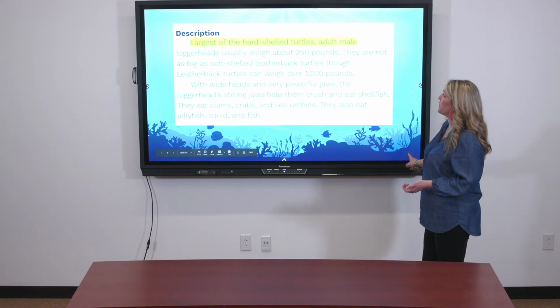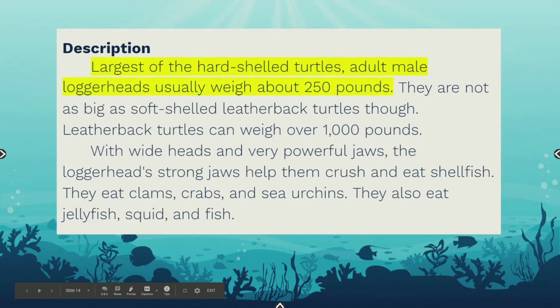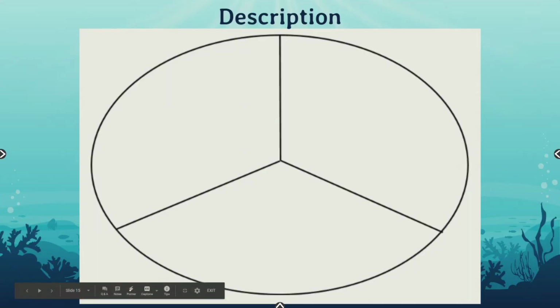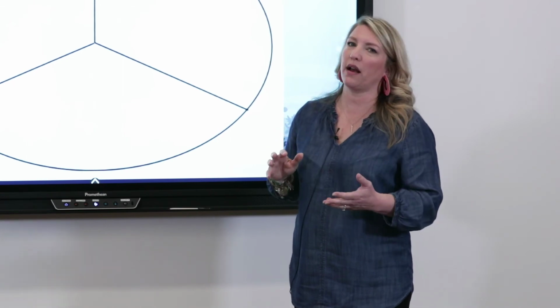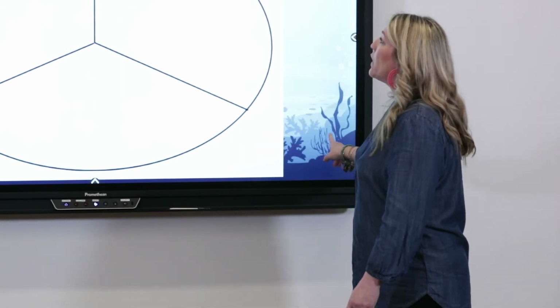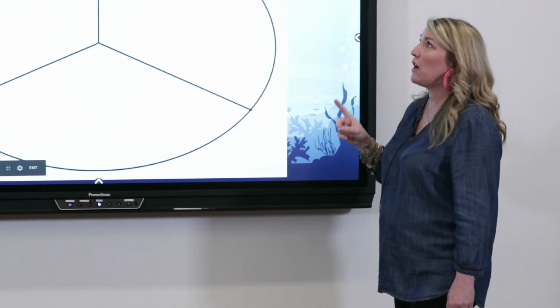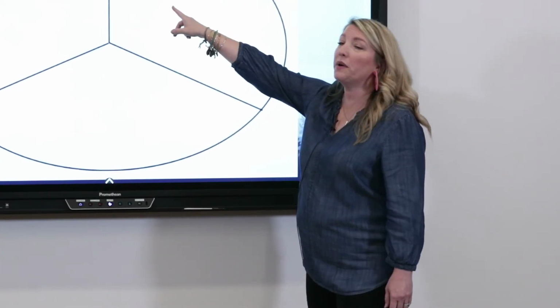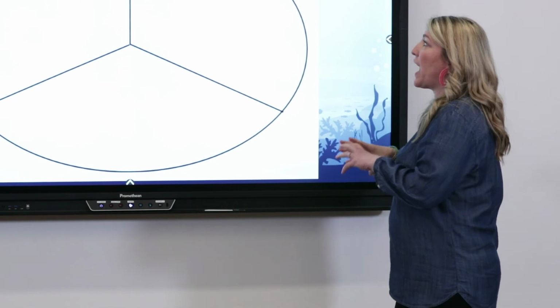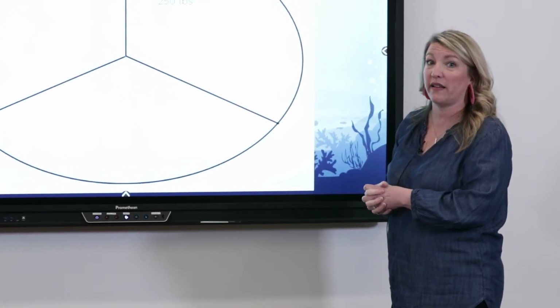Largest of the hard-shelled turtles, adult male loggerheads usually weigh about 250 pounds. Okay, so if I was going to write notes, I'm going to just jot down a bullet point, and then I'm going to just jot down part of what I read. I don't need to write it all down because that takes way too long. So I'm going to jot down the note, largest hard-shelled, male, LT, I abbreviated because I don't want to write all that out, and 250 pounds. So I know that was the gist of what I just read in that sentence.